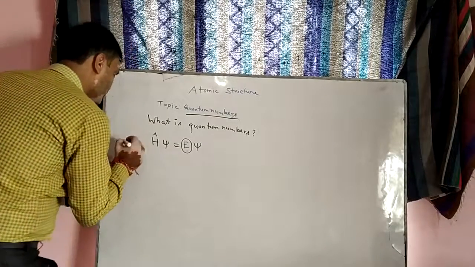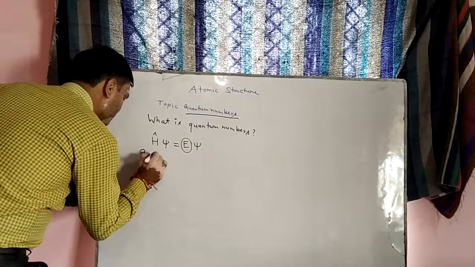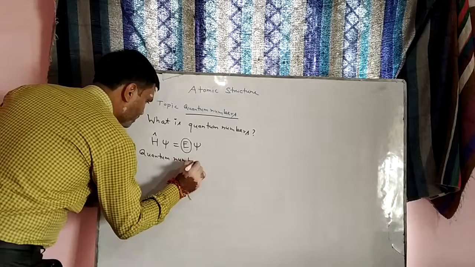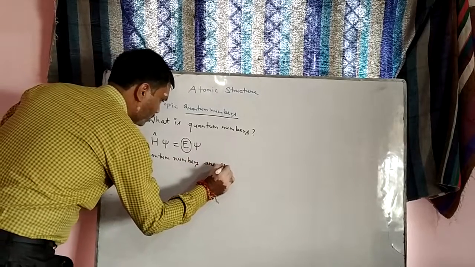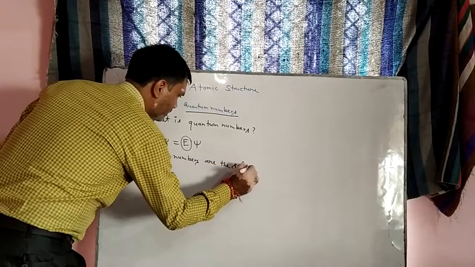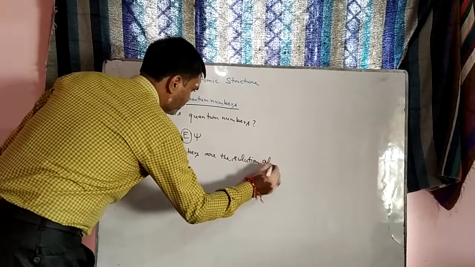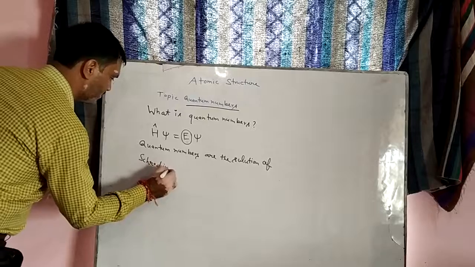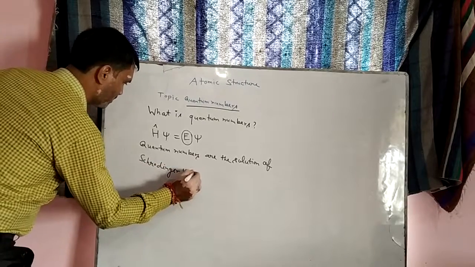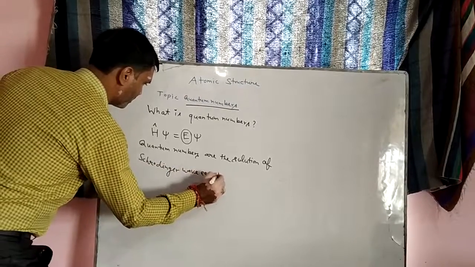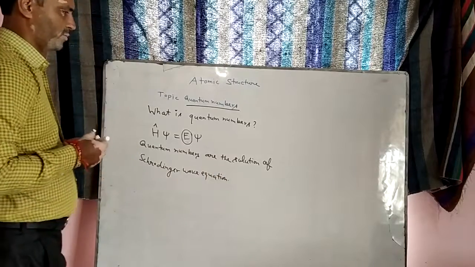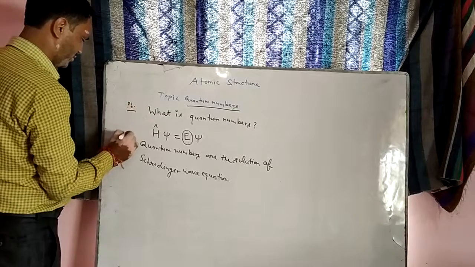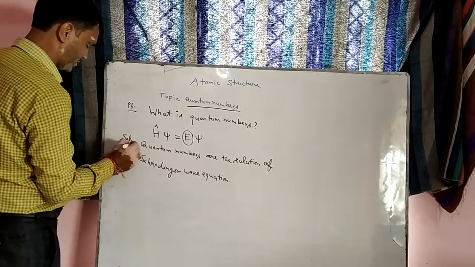So quantum numbers are the solution of the Schrodinger wave equation. This is the first point you have to understand: this is the problem and this is the solution, that is what the quantum numbers actually are.